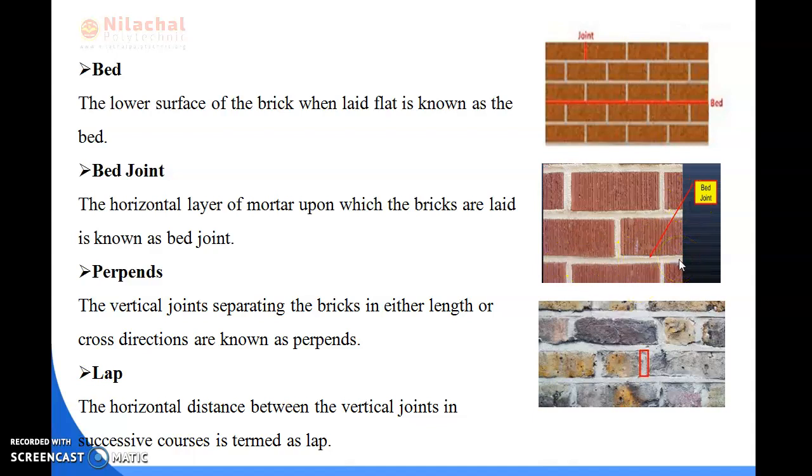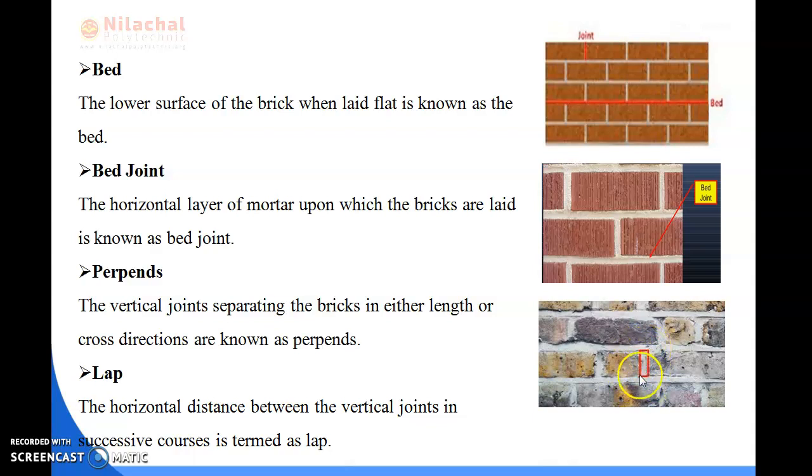So next, that is perpends. Perpends means the vertical joints separating the bricks in either length or cross directions. You can see here in this diagram the red color mark. This is known as perpends.